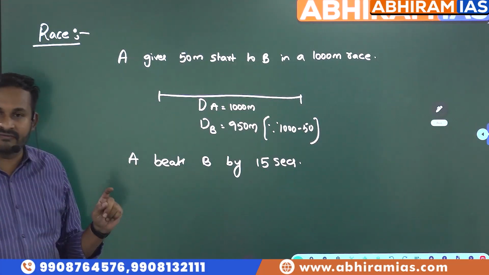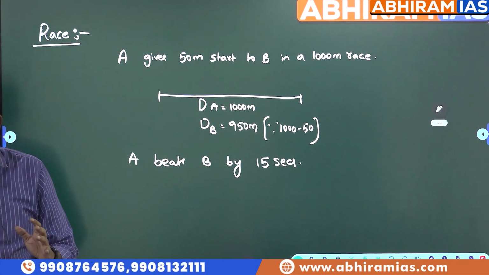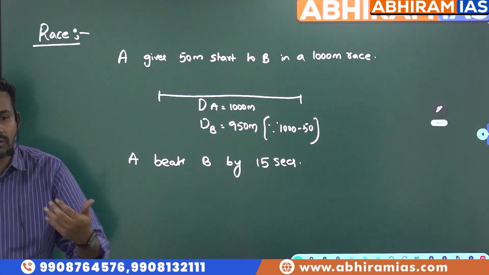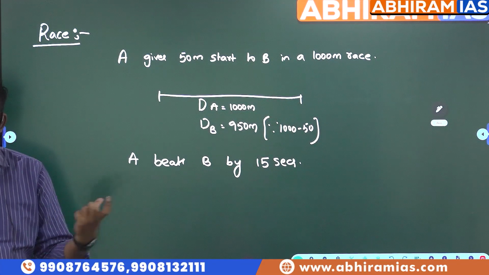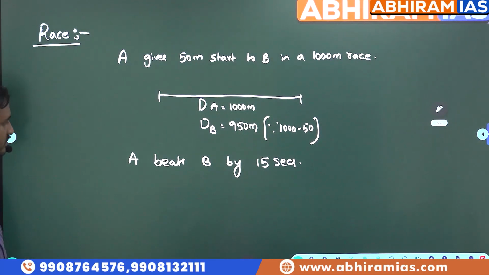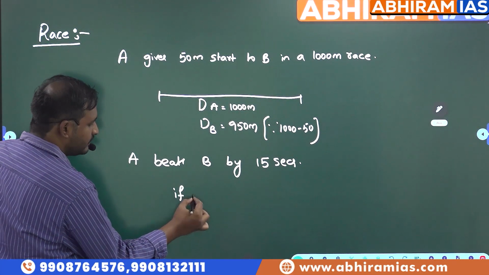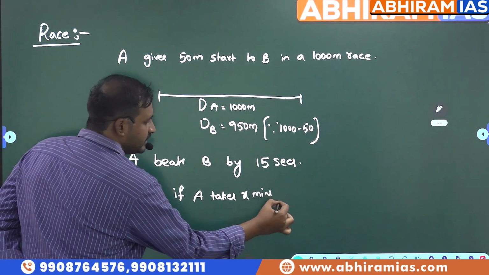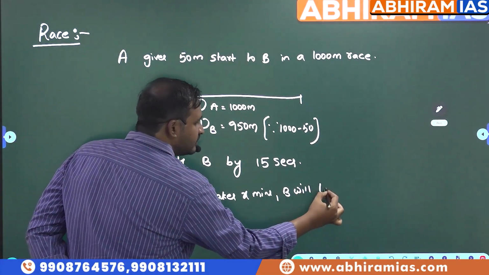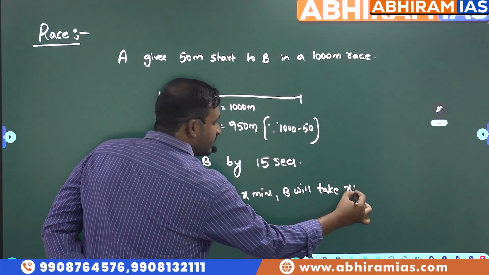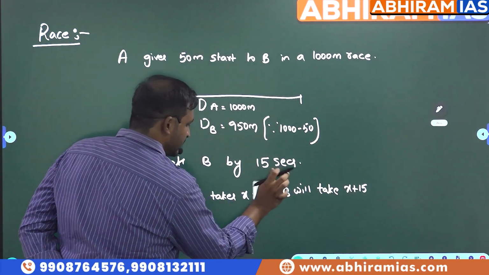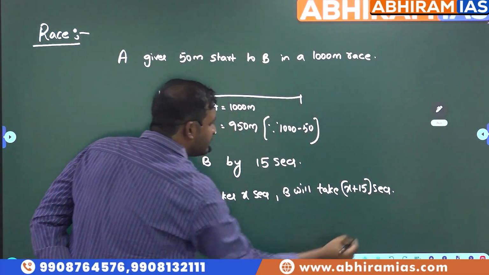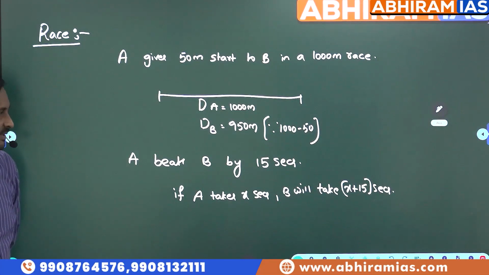సో A beats B by 15 seconds అంటే ఒకవేళ A 40 seconds లో వెళ్తే B 55 seconds లో వెళ్తాడు. B will take more time to cover the same distance. That is its meaning. So that means if A takes x seconds, then B will take x plus 15 seconds. That is the meaning of this one. A beats B by 15 seconds.